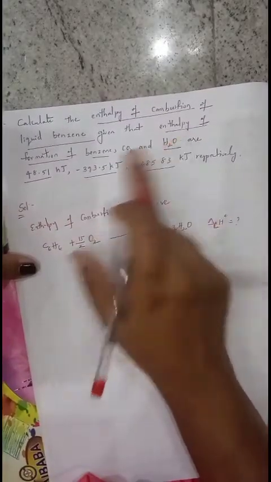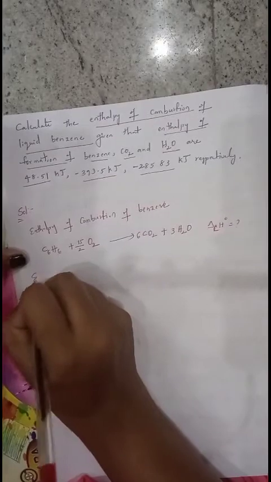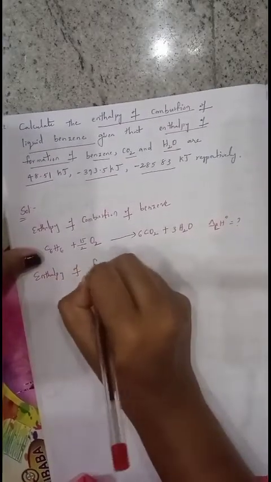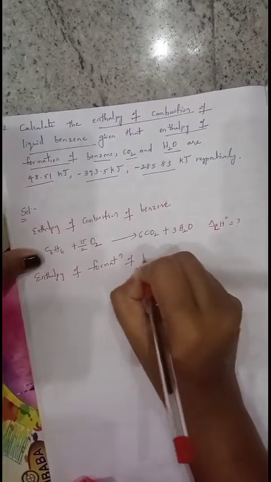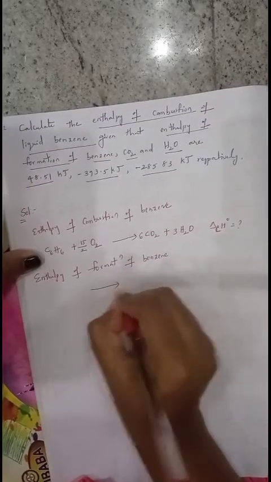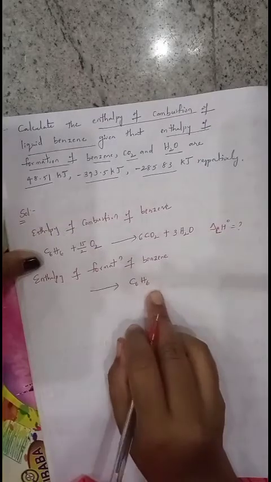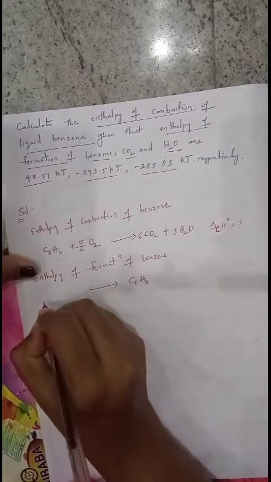What is given? Enthalpy of formation of benzene. Write down first. Which is formed here? Benzene, on the right side, benzene formula C6H6. To form benzene, the two elements required are carbon and hydrogen.